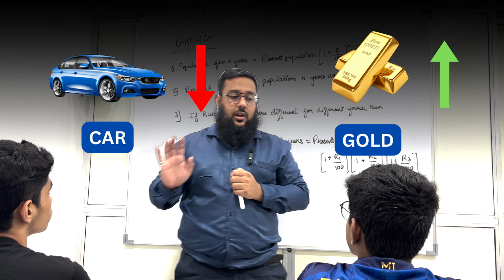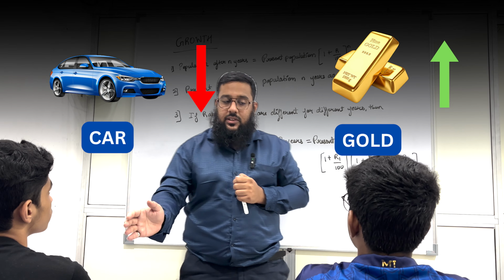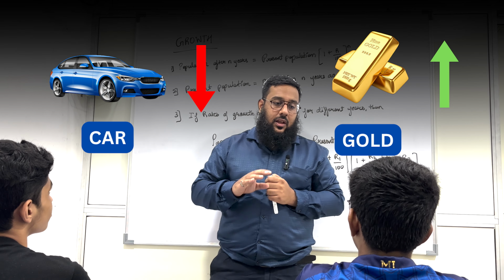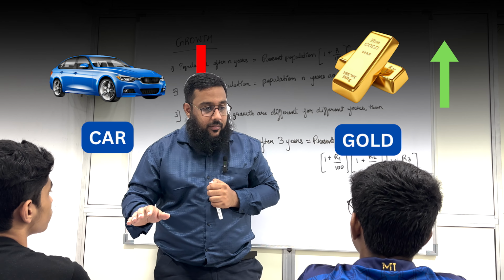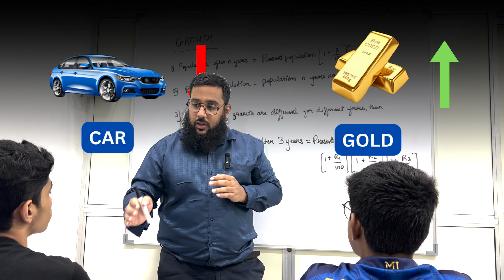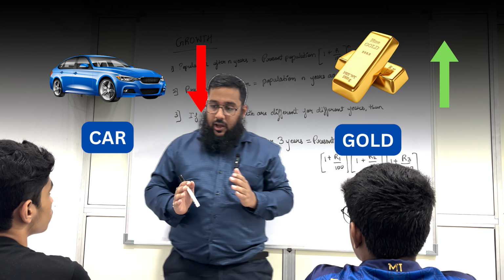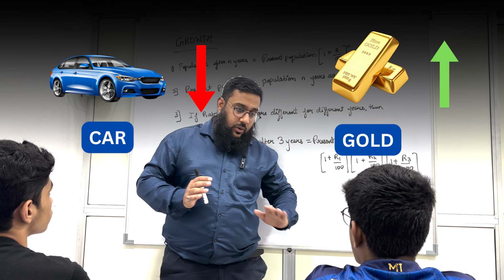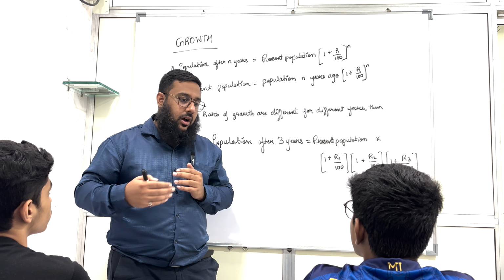Now the same thing: he bought a car 10 years ago. After 10 years, if he is going to sell the same car, is he going to get the same amount for which he bought the car? No. Here the value of that car has depreciated, it has gone down, because now he has used that car.